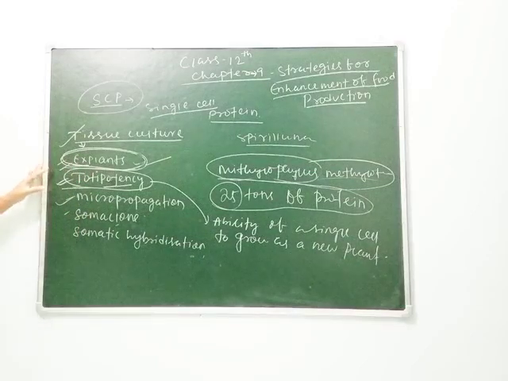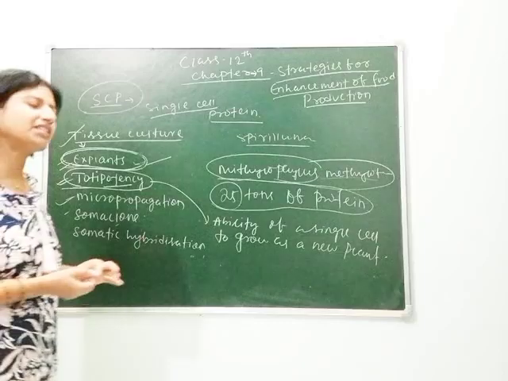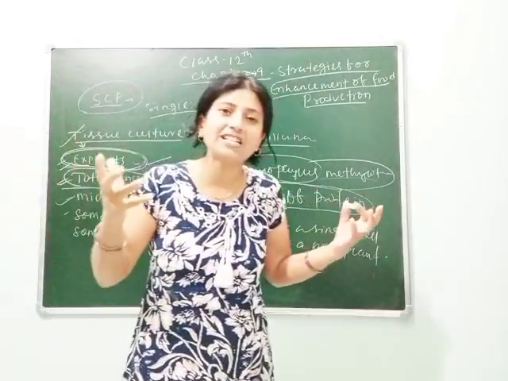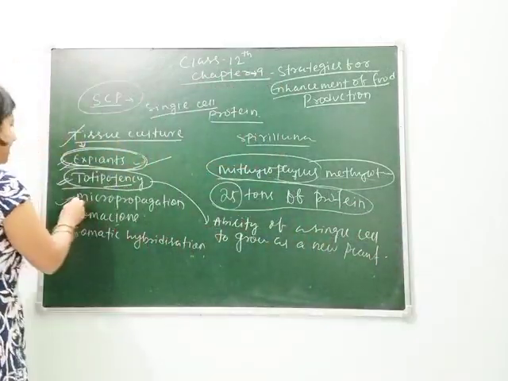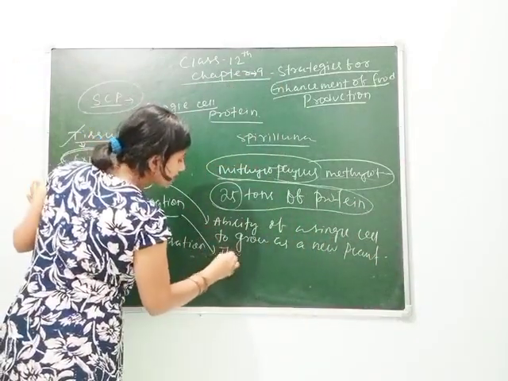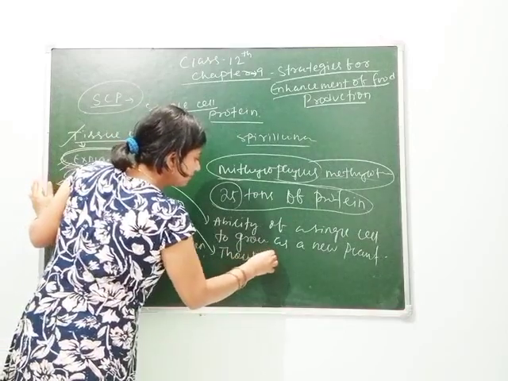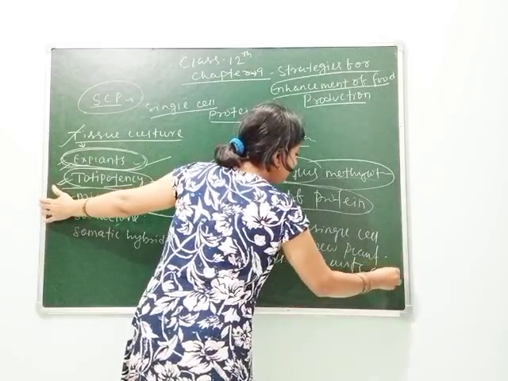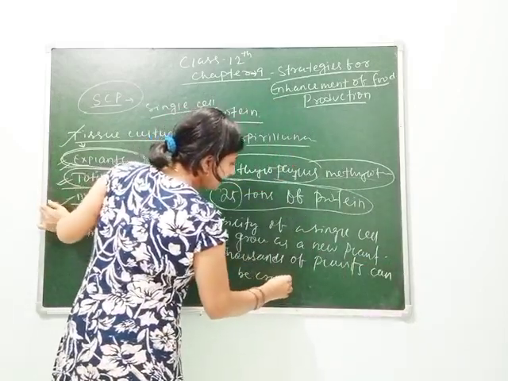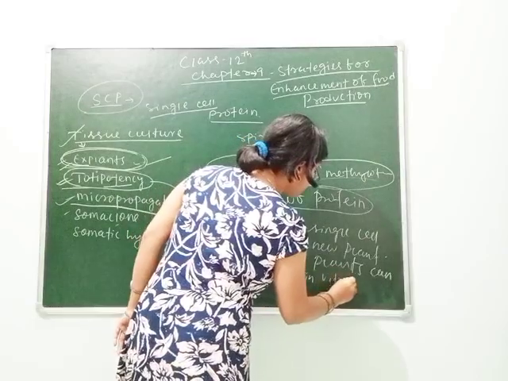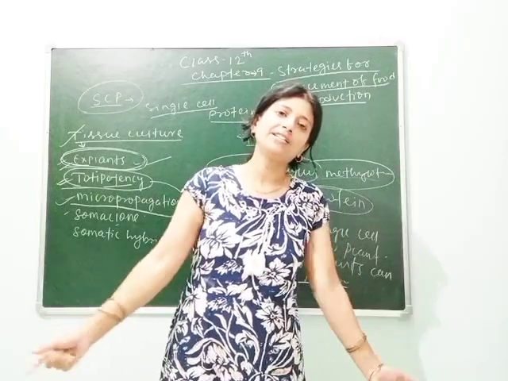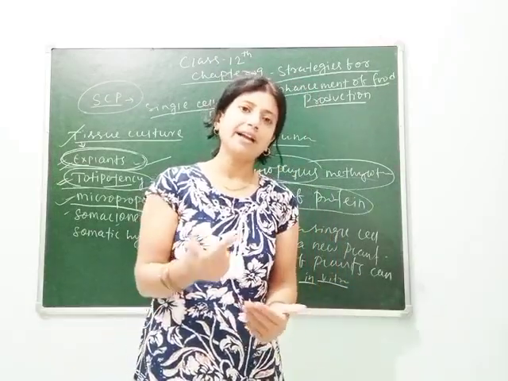So this is your totipotency, ability of a single cell to grow as a whole new plant. Next is your micropropagation. What is called micropropagation? Micropropagation is also related to tissue culture, in which thousands of plants can be produced. Remember students, in micropropagation, thousands of plants can be created in vitro. In vitro means in the laboratory, by collecting the cells from the desirable part having the same virus free.